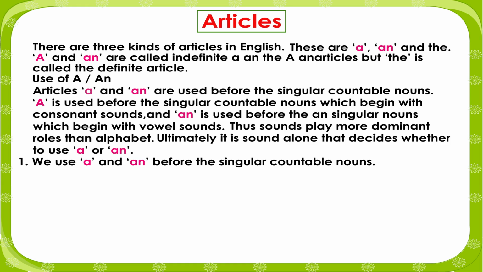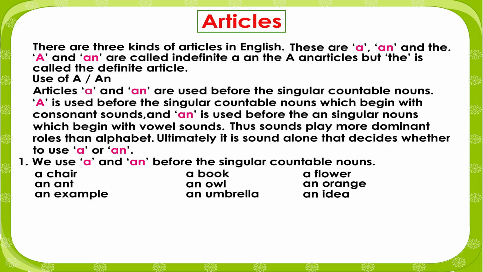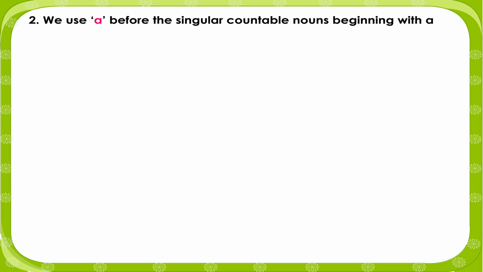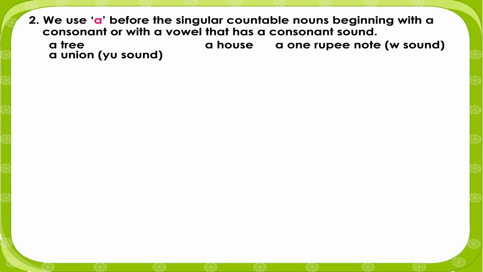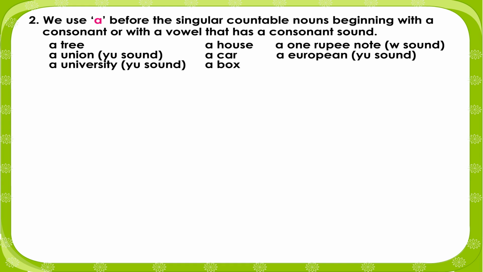1. We use a and an before singular countable nouns. A chair, a book, a flower. An ant, an owl, an orange. An example, an umbrella, an idea. 2. We use a before singular countable nouns beginning with a consonant, or with a vowel that has a consonant sound. A tree, a house, a 1 rupee note, W sound. A union, Y sound, a car, a European, Y sound. A university, Y sound, a box.